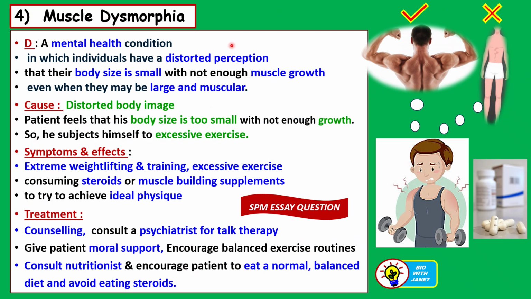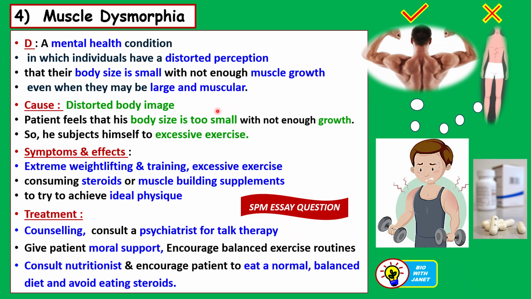The next health condition related to poor eating habits is muscle dysmorphia. This is a mental health condition experienced by certain males in which the individual has a distorted perception and thinks that his body size is small with not enough muscle growth, even when he may already be large and muscular in structure, as seen in this picture here. They still think that they are very thin, and they always have this obsession to exercise so that they become more and more muscular. So this is a mental health condition.